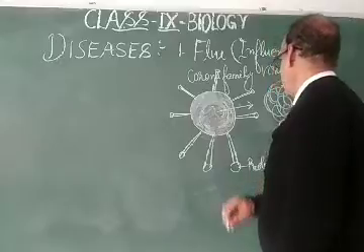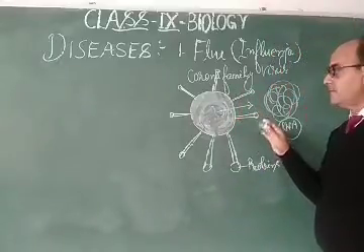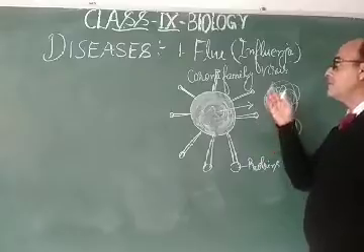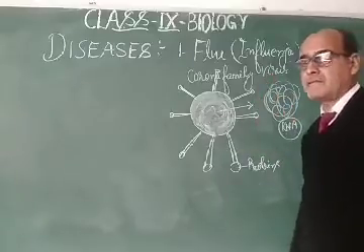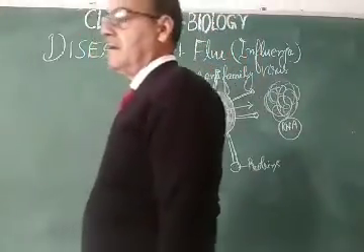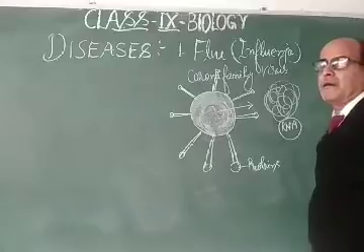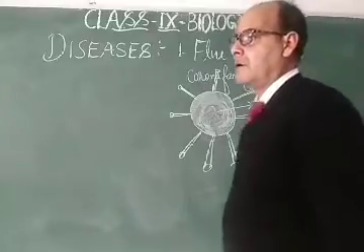Dear students, this is the common coronavirus, and as far as the influenza virus is concerned, this is the first virus which came 100 years back in the world, and it was responsible for spreading flu throughout the world.